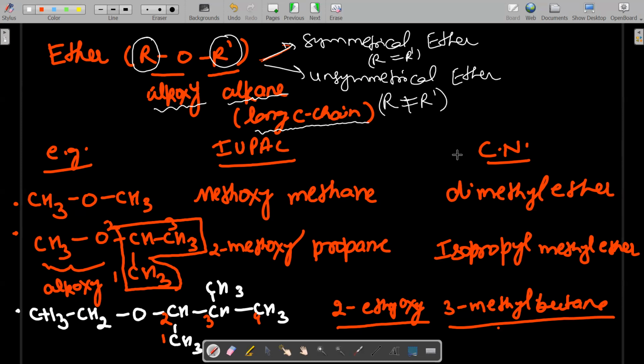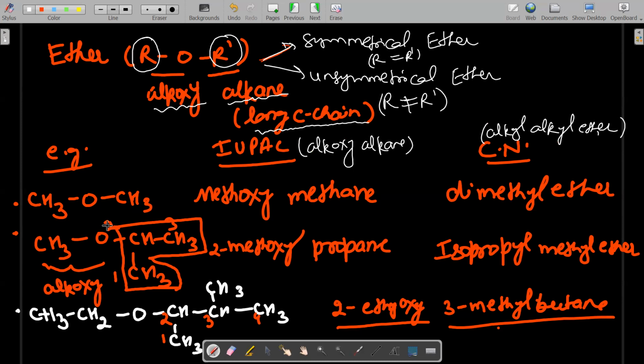The IUPAC name of ether is alkoxy alkane. And what is the common name? Previously we have discussed, again I am writing, this is called alkyl ether.